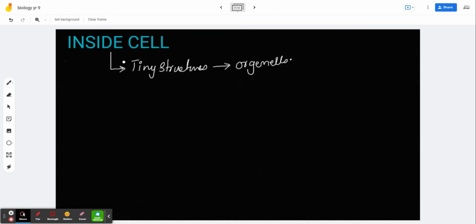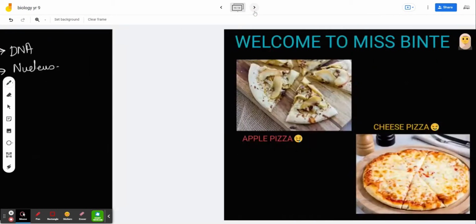So over here, inside the cell there are a lot of tiny structures, organelles, and we have already learned about two of them: DNA, correct? And the other one was the nucleus, as I told you. But remember, we have a lot of them. In unit number 2, we have to study about them. But let's suppose here, okay?